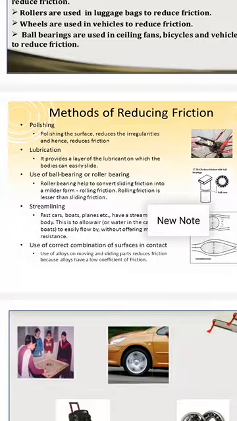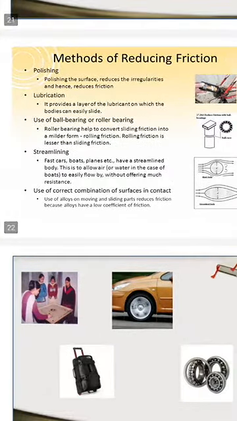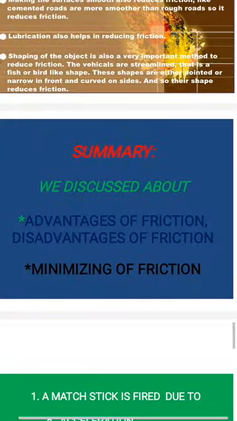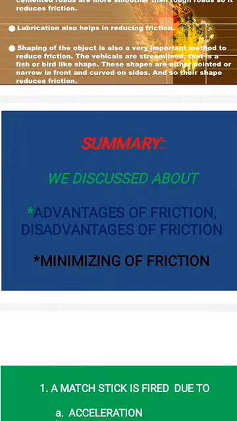So these are the methods of reducing friction: polishing, lubricants, using ball bearings, streamlining, as well as using the correct combination of surfaces in contact. Summary: we discussed the advantages of friction, disadvantages of friction, and minimizing methods of friction.